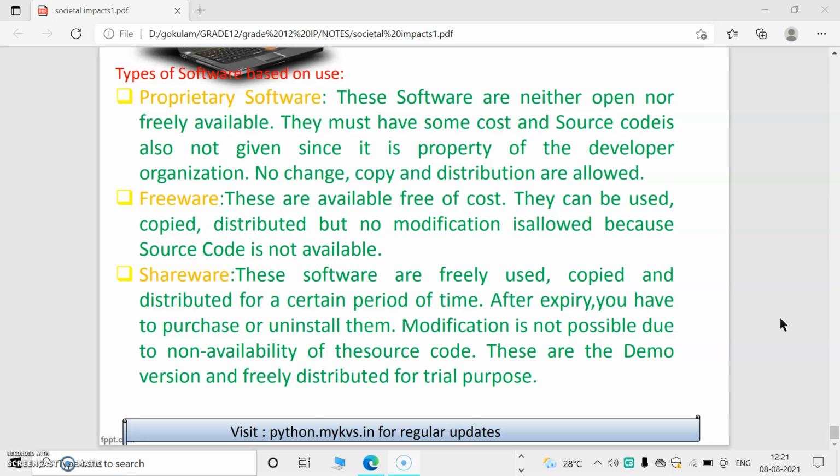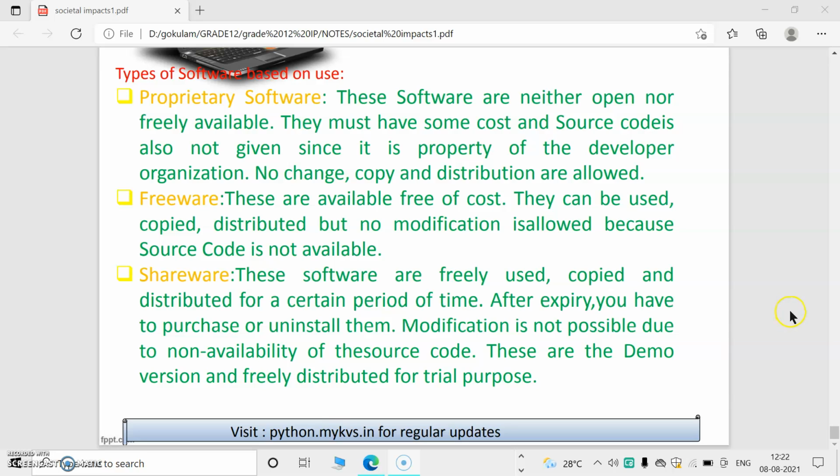Shareware also, we can obtain the software by paying some cost, but only up to a particular limit of time. After that limit, the expiry will be over, and if we want to use it, we have to renew it. Otherwise, access to that software will be blocked. As usual, it cannot be modified because source code is not available.